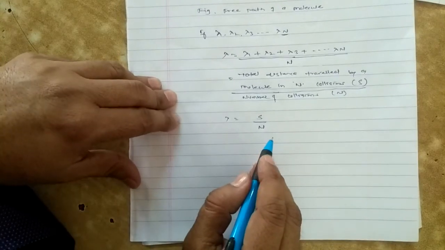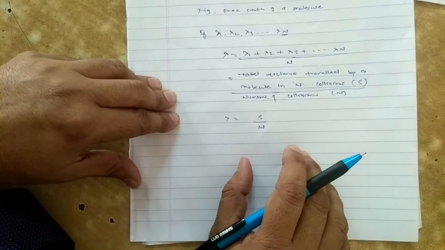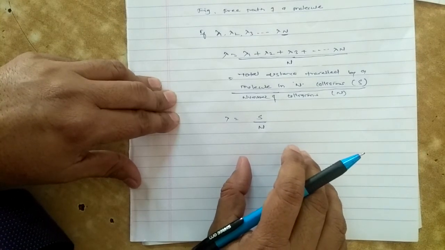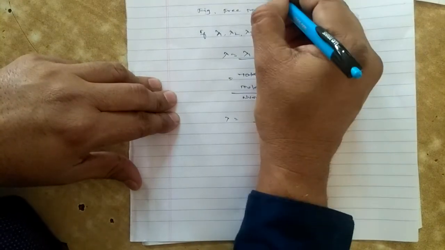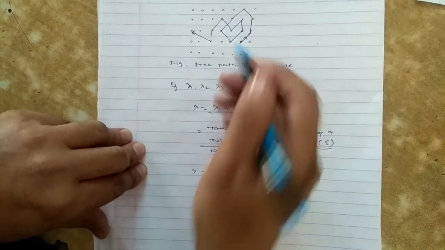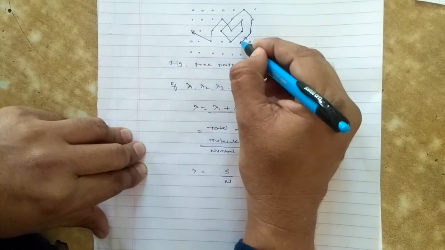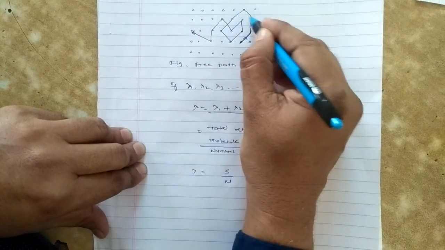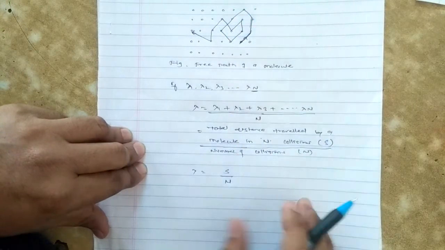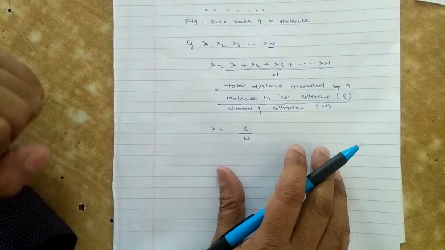The mean free path is defined, as we have already said, as the average distance traveled by a molecule between two successive collisions. Some lengths are maximum, some are minimum. The average distance covered by a molecule is called the mean free path.